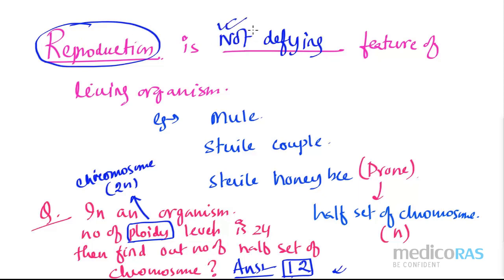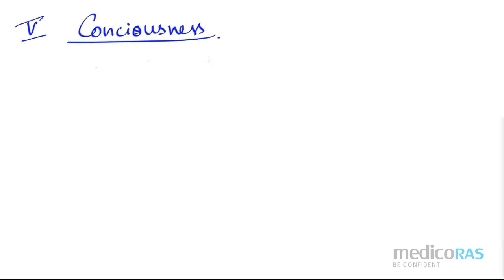So this is for reproduction, that means the fourth part we also did. Then the last part, the fifth part, we need to do. The fifth part, and this is the last part, is consciousness. So consciousness means awareness of environmental conditions.